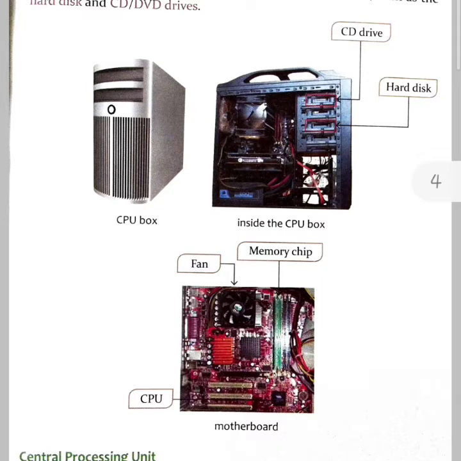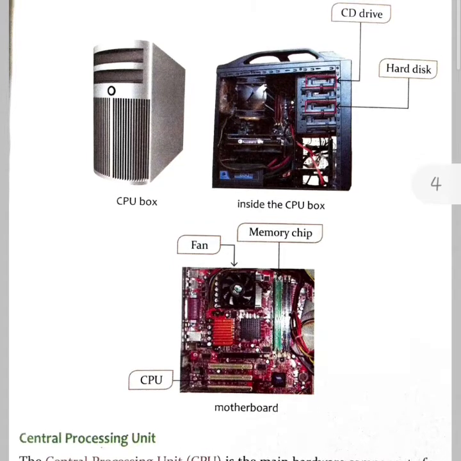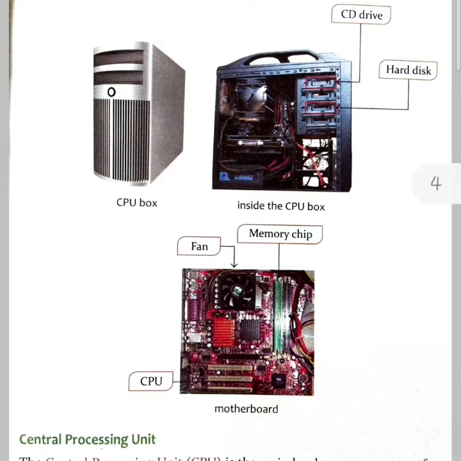The CPU box also contains devices which store information such as the hard disk and CD or DVD drives. Inside the CPU box, you'll find the CD drive, hard disk, and inside the motherboard, you'll find a memory chip, a fan, and the CPU itself.